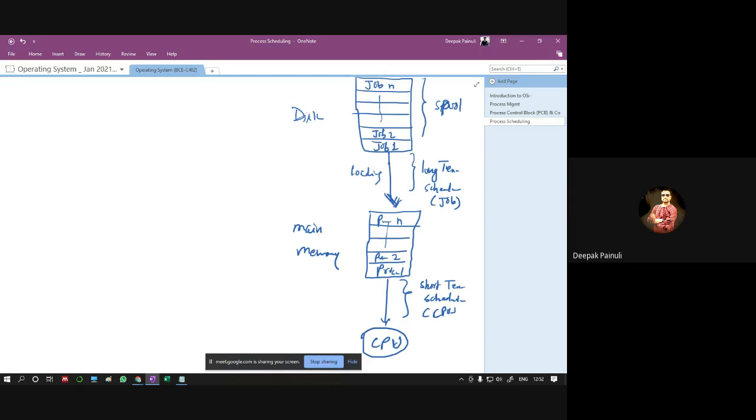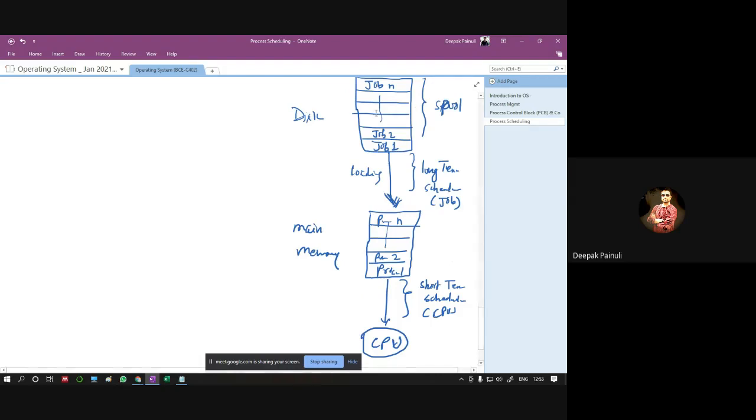Because the time taken to access primary memory is less than the disk. So the short-term scheduler will be fast, and the long-term scheduler will be slow.